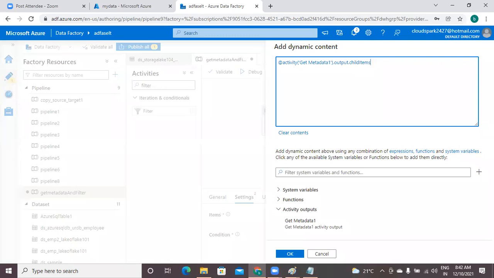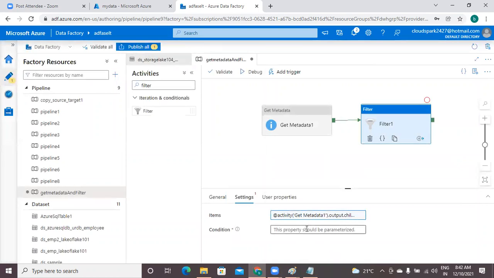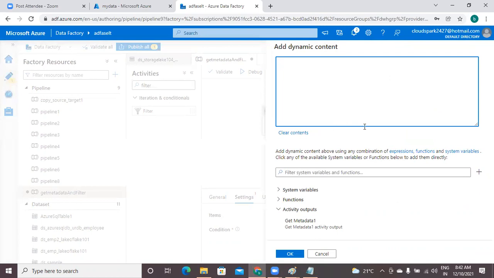Okay, child items, that's it. Now save, okay. Now under condition, again click on this box and click on add dynamic content. I want to filter only the files which are starting with ADF.